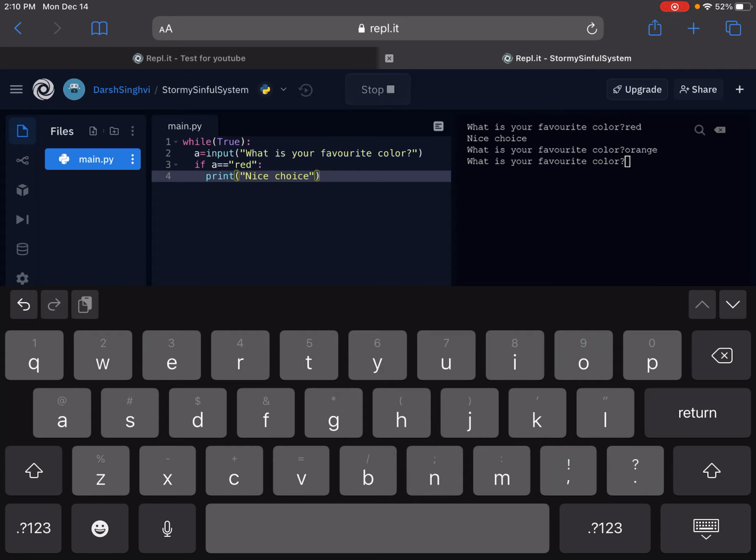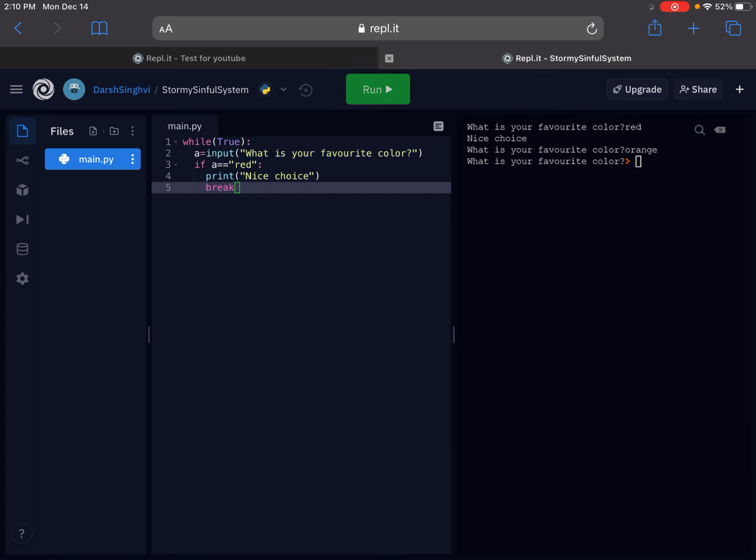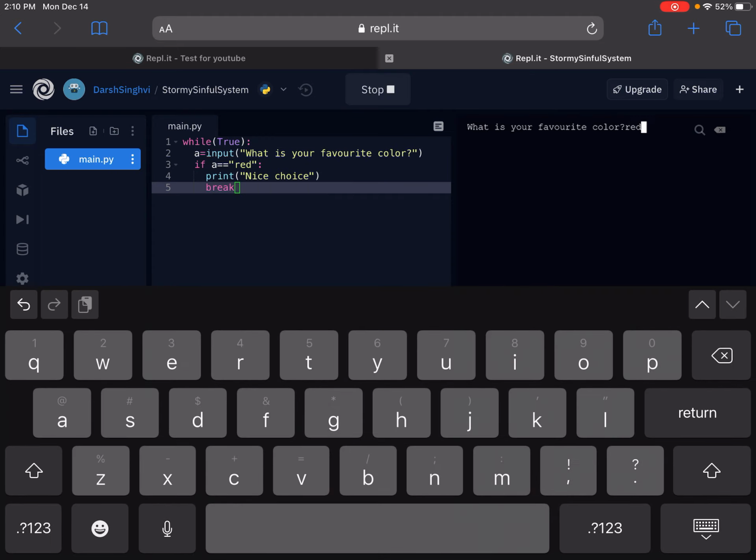And if right when they said red you want it to break, you use the break function inside the if. So if red, then it'll say nice choice and then break. If I say orange, it'll just keep on going because I haven't added anything for that. Then we can add Boolean operators. Boolean operators are like or and and.